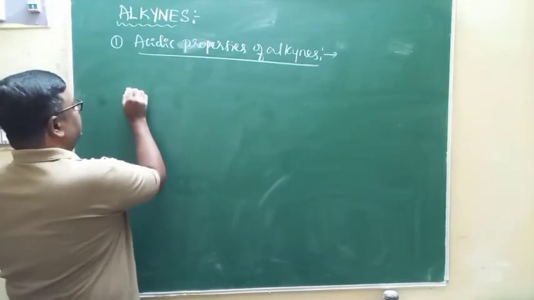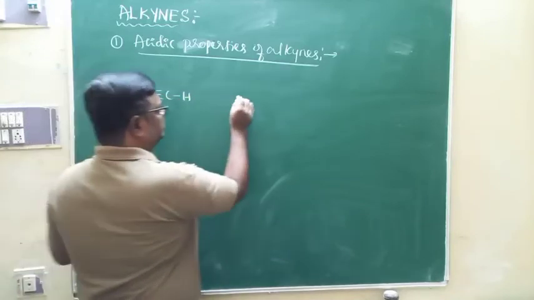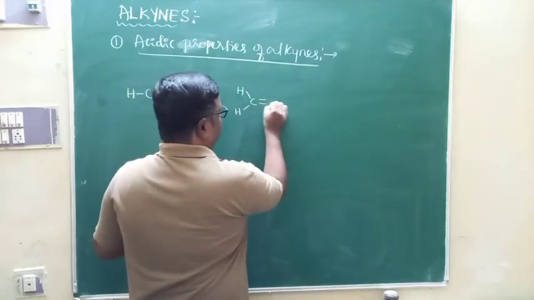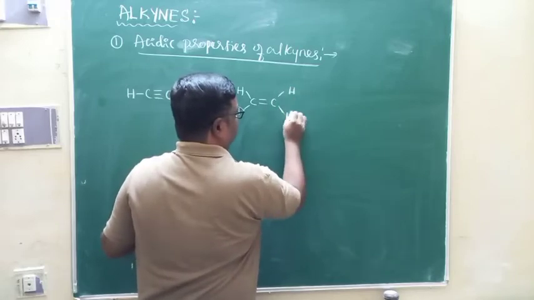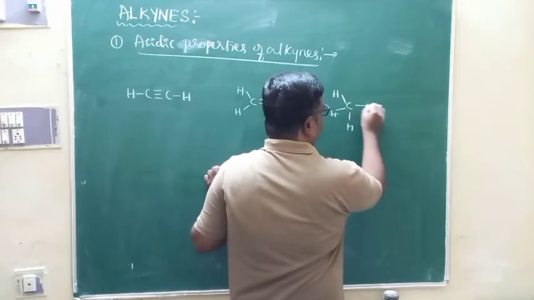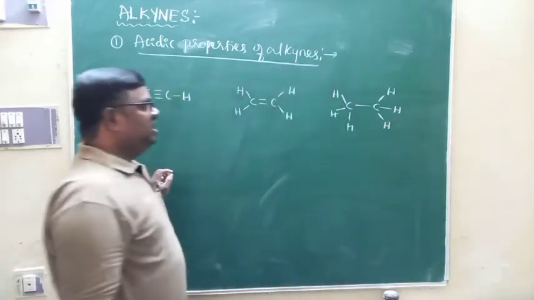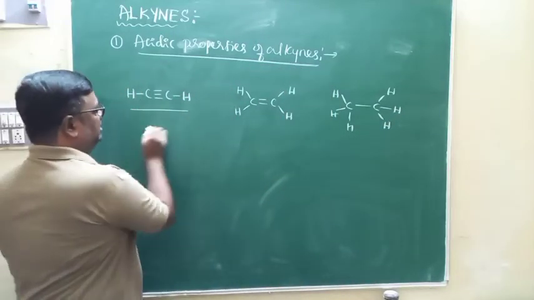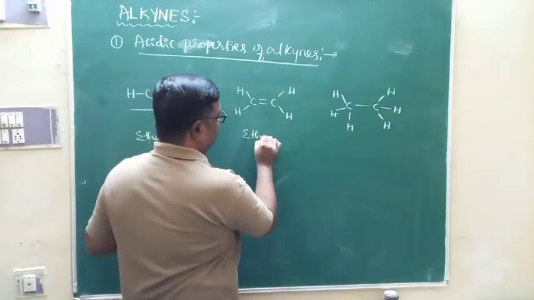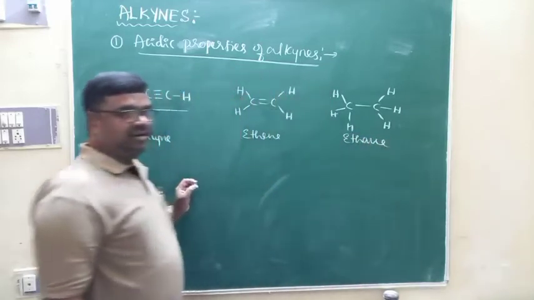For example, take acetylene, ethene, and ethane. Let me compare the properties of these hydrocarbons. This is ethyne, acetylene, an alkyne. This is ethene. This is ethane.